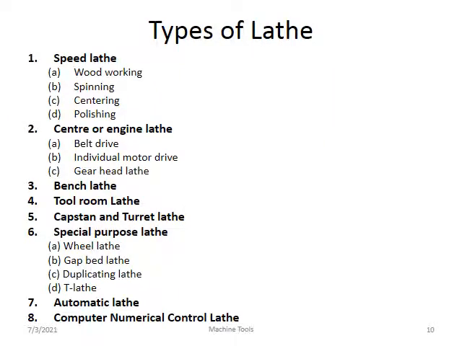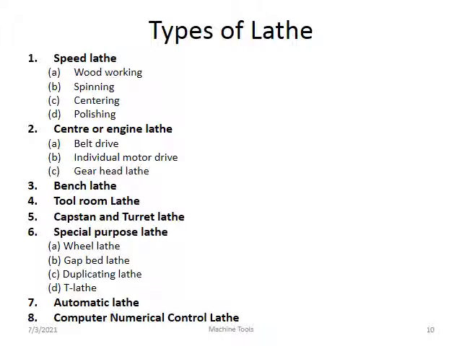Types of lathe: different types of lathes are available in the market. The first one is the speed lathe, sub-classified into 4 groups: woodworking, spinning, centering and polishing. Then center or engine lathe: belt drive, individual motor drive or gear head lathe. Nowadays almost everywhere the center or engine lathe is used.